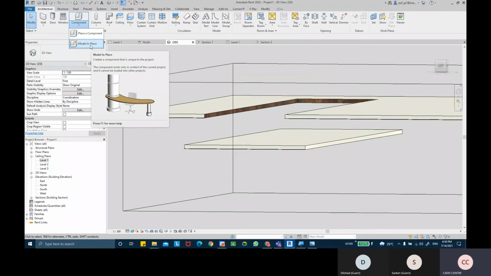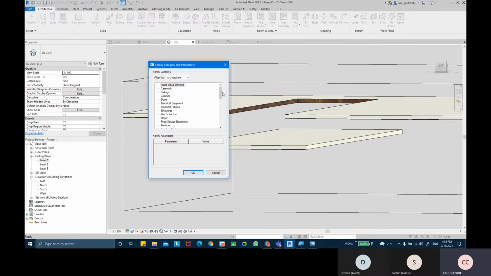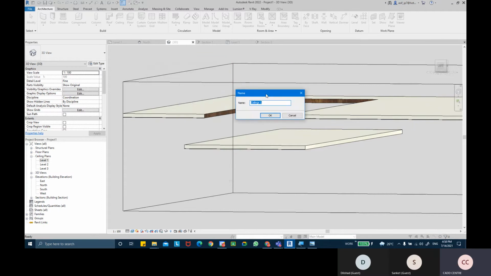Okay, so if I pick model in place, I'll get this category list. Now what model in place do you want to create? We're going to pick ceiling from here. In model in place, we are picking ceiling. Then I'm going to click OK. It is going to ask me what do you want to name this component.